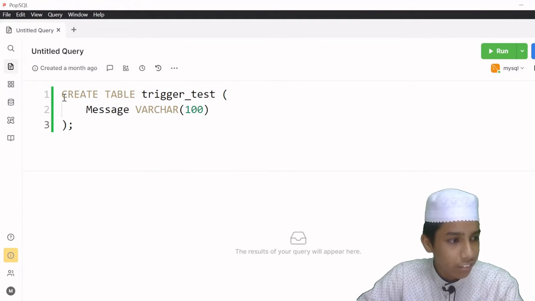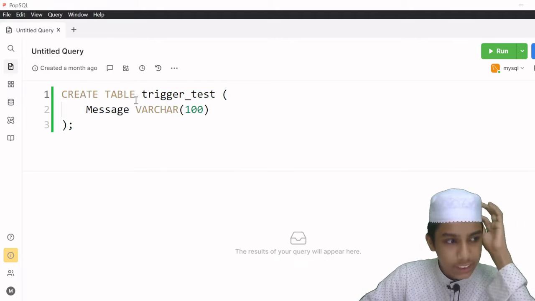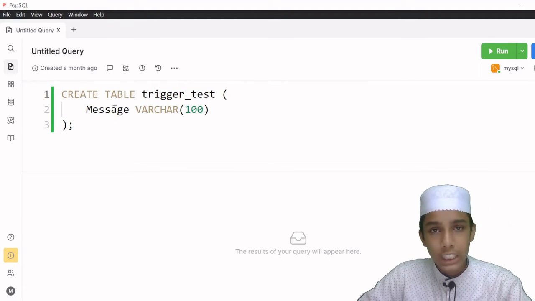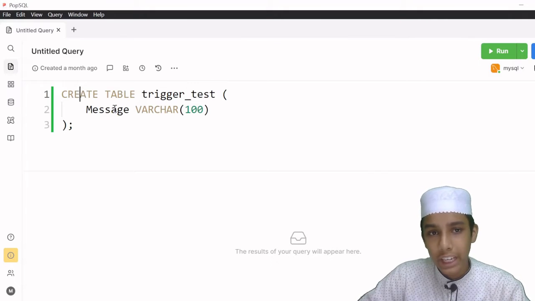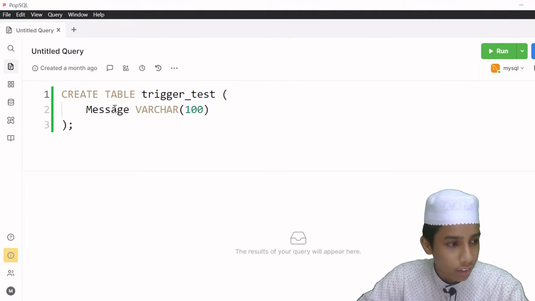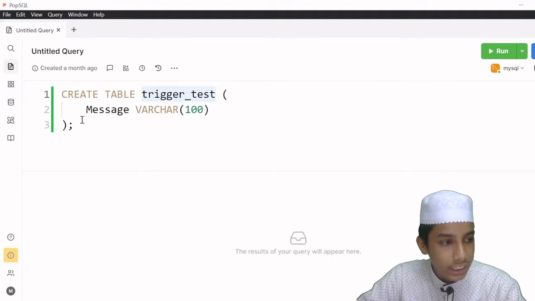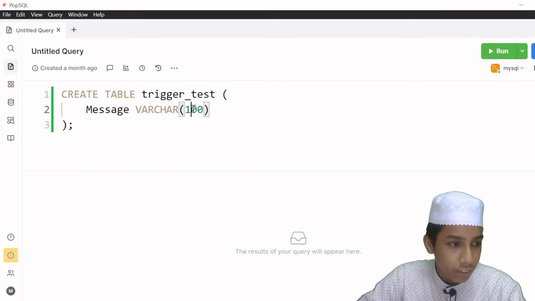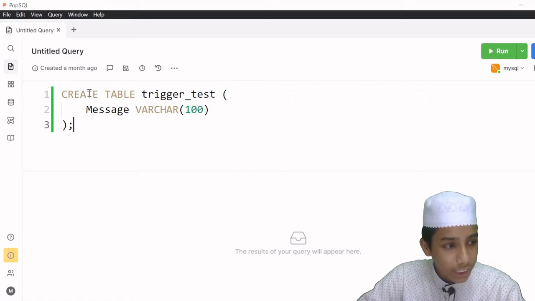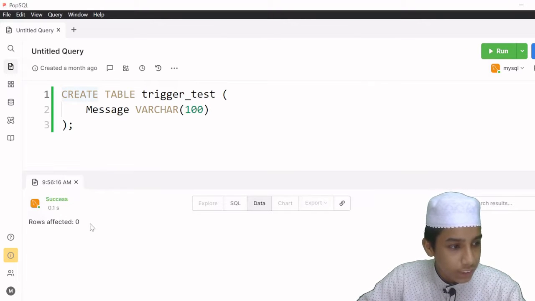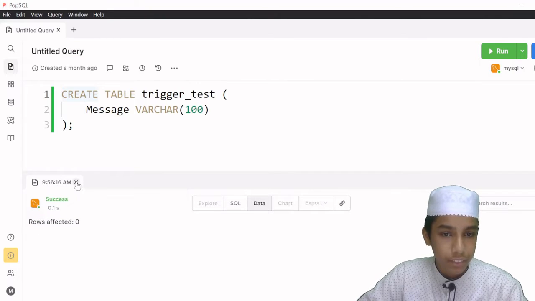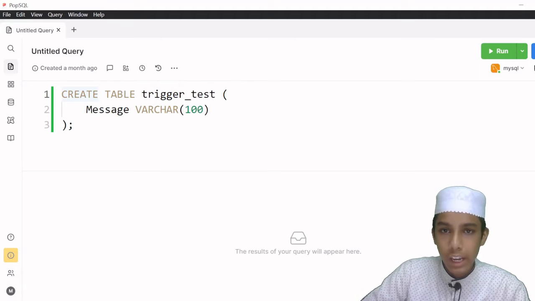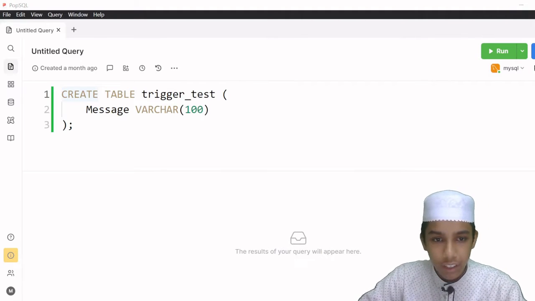As you can see here, I have this table. I'm going to create this table known as trigger test. You don't actually need to create this table, but if you want, you can create it in SQL. So I have this create table trigger test, and I have a column known as message, which is going to be varchar, and the maximum number of characters is 100. Now I'm going to click here and run this program. As you can see here, it's showing rows affected is 0. Okay, so now I have created a table in SQL.